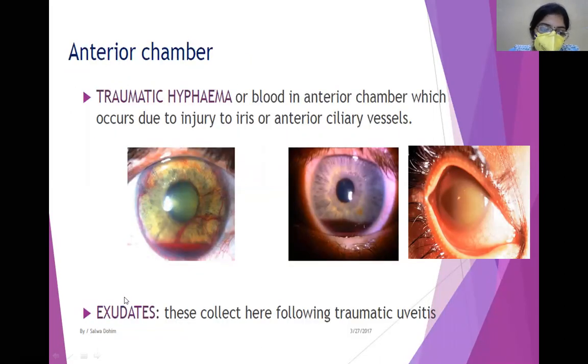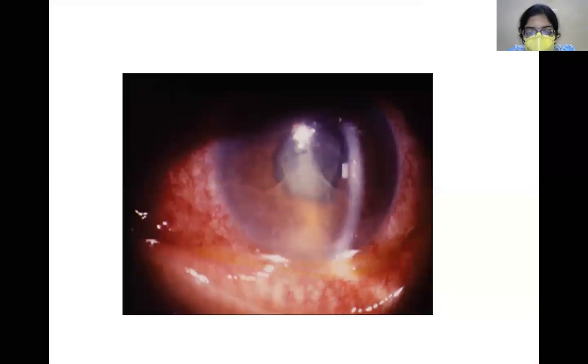Now, in the anterior chamber, one more thing which you can find is exudates. Due to the trauma, there can be irritation of the iris, and then there can be anterior uveitis or iridocyclitis, which is inflammation of the iris and the ciliary body. Because of the inflammation of the iris, there can be outpouring of exudates into the anterior chamber, which are primarily composed of fibrin. You can see here carefully that in the anterior chamber, between the cornea and the iris, there is an exudate here.